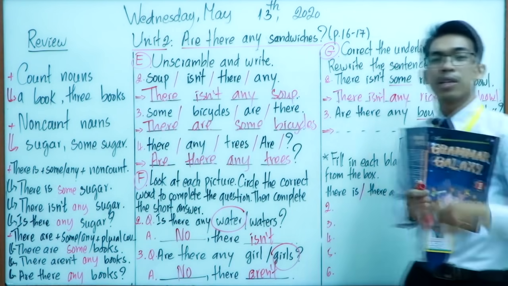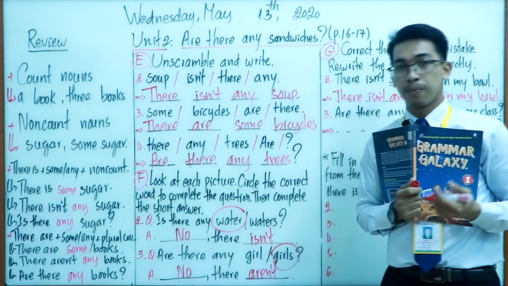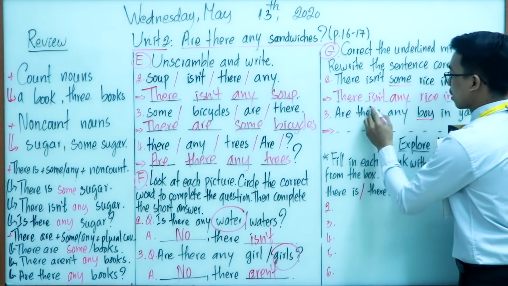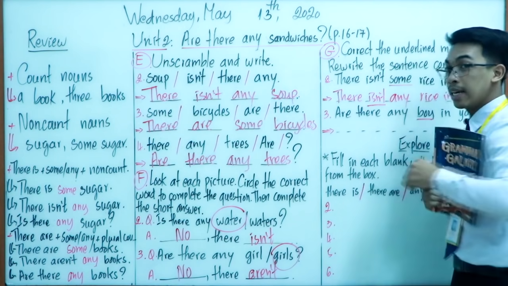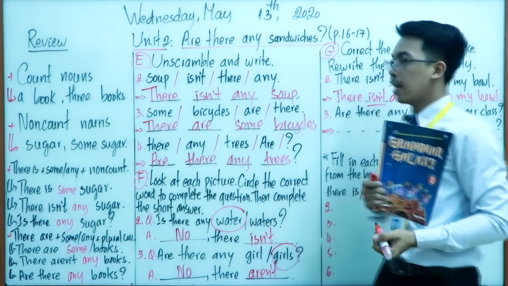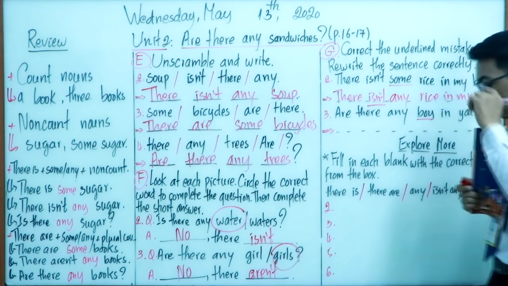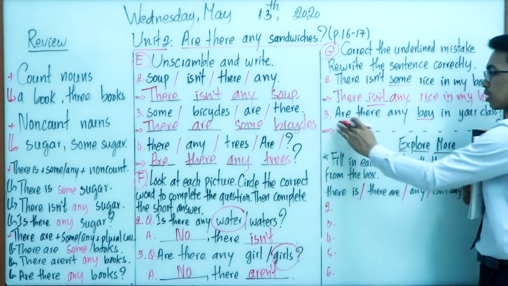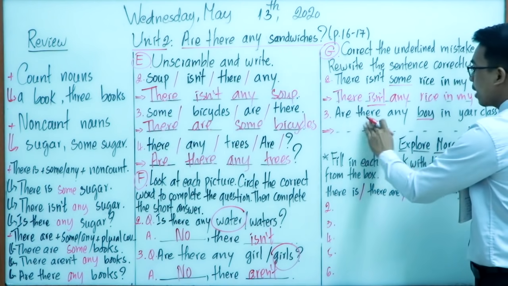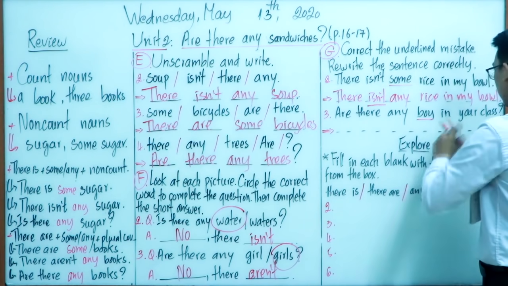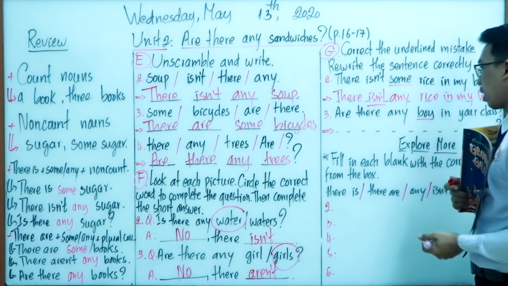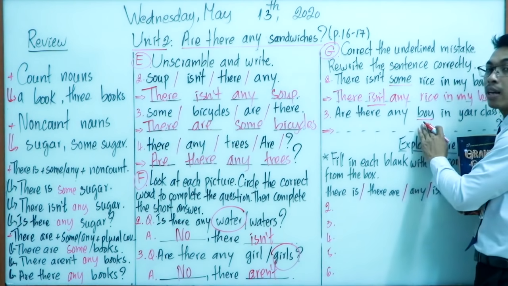So why do we use "any" in this sentence? Very good. You have to take a look at this one, because it is a negative sentence. Very good. And let's move on to the last, sentence number 3. Are there any boy in your class? This is about the underlying mistake.